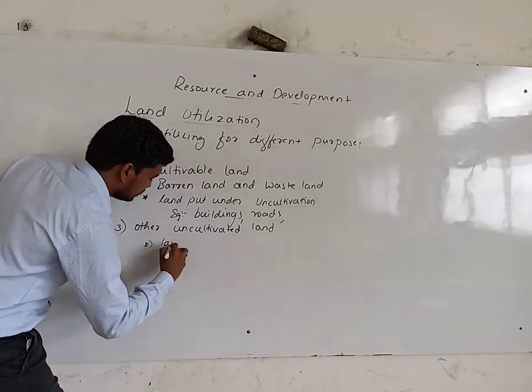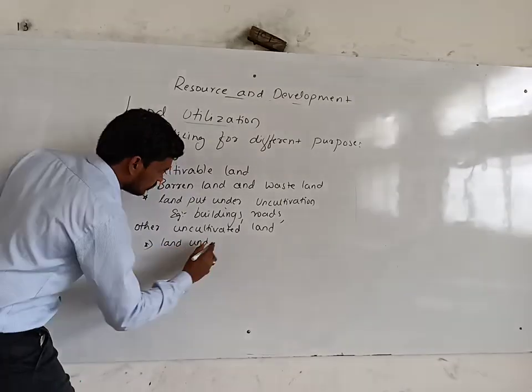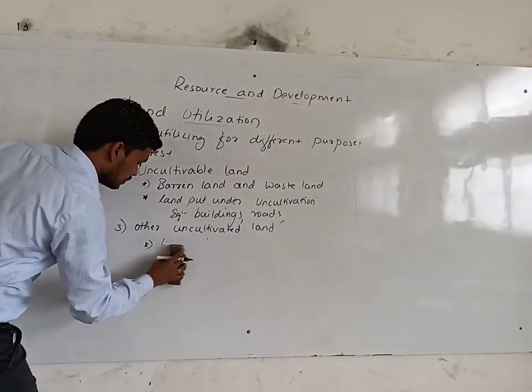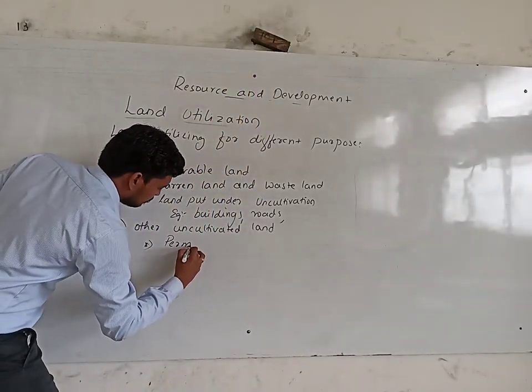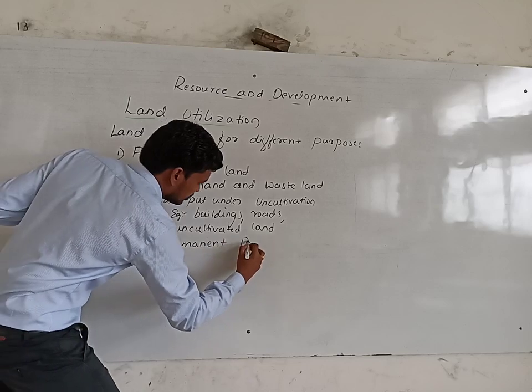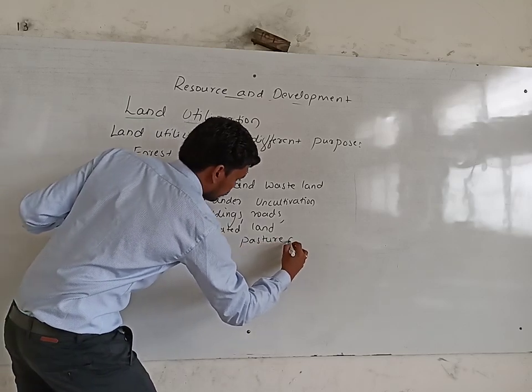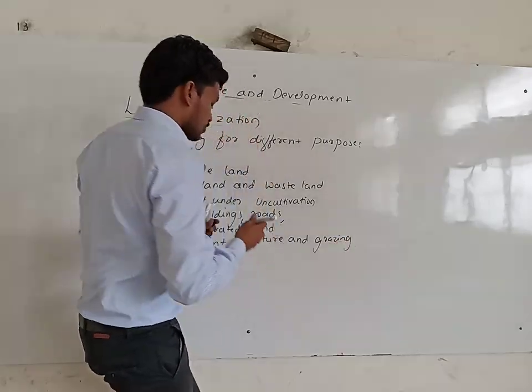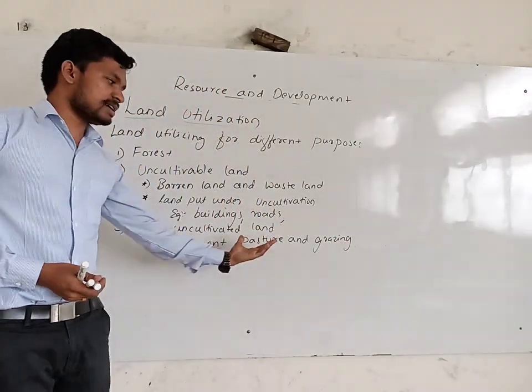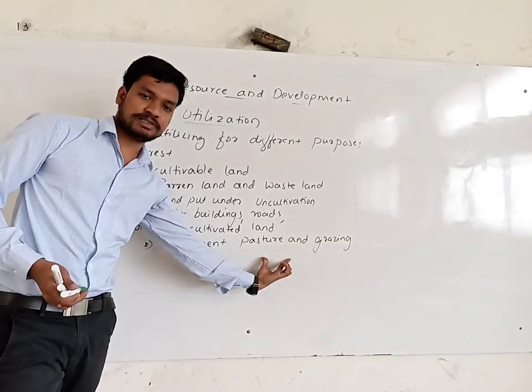So here, land under permanent pastures and grazing. Other uncultivated land like permanent pastures, grazing.